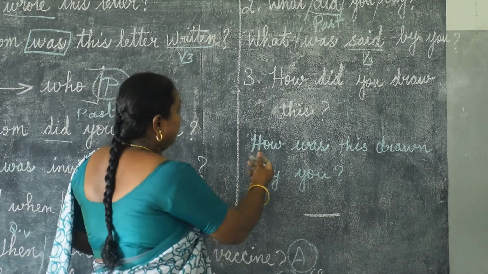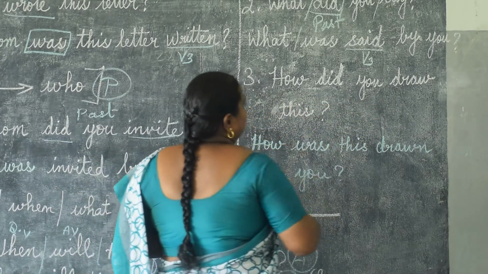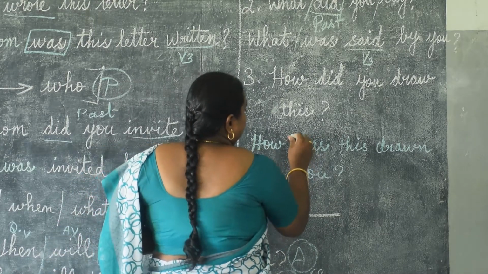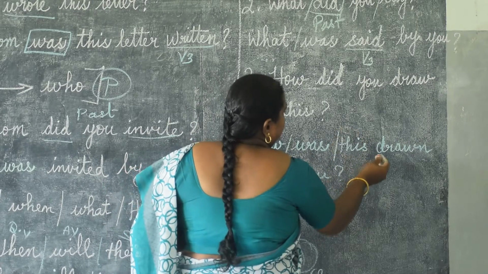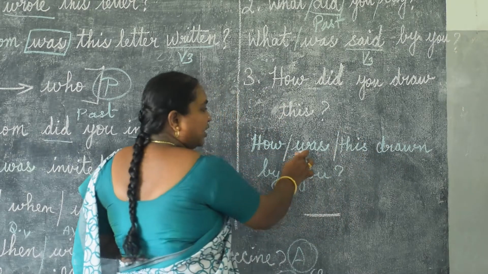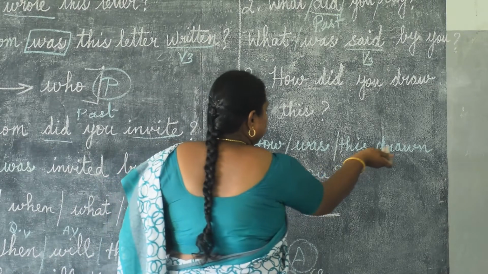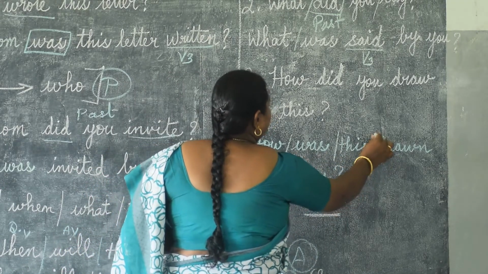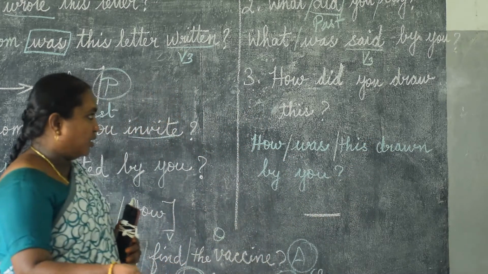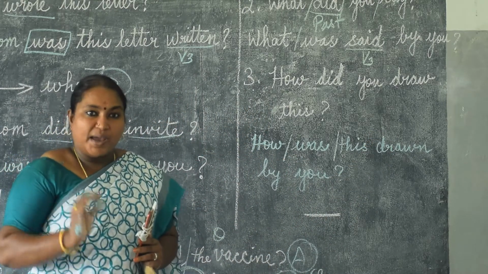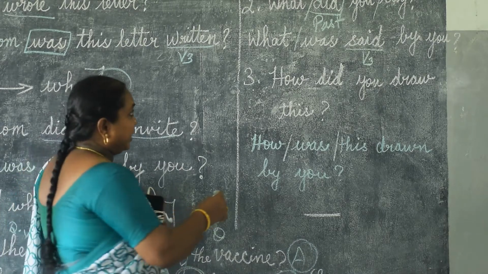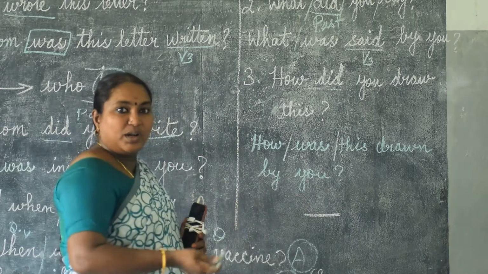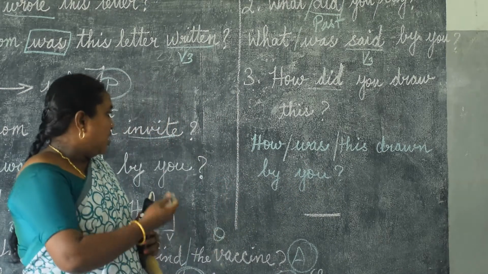Likewise, see the third one. How did you draw this? How did you draw this? As usual, how. We can take was. How was this drawn by you? How was this drawn by you? Was drawn. How did you draw is a past form. For did also we have to take was or were. We can use was, singular, for unknown objects. Okay. How was this